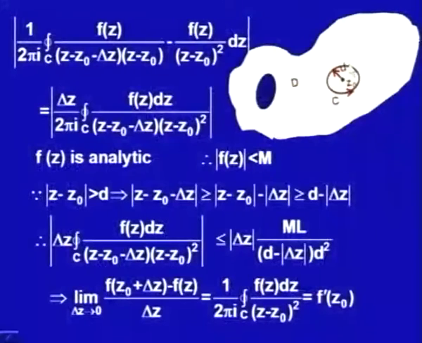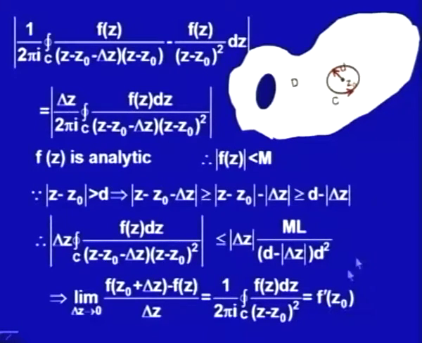What we are getting is that z naught is an arbitrary point in the interior of C. What it says is that if f z is analytic in this whole region, then for any z which is interior to this C, because z naught was arbitrary and I have not chosen any particular z naught, for every interior point in this region the formula would be given by the same kind of thing.